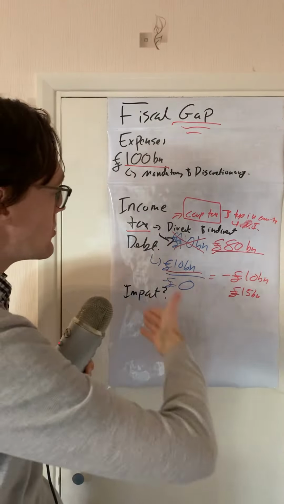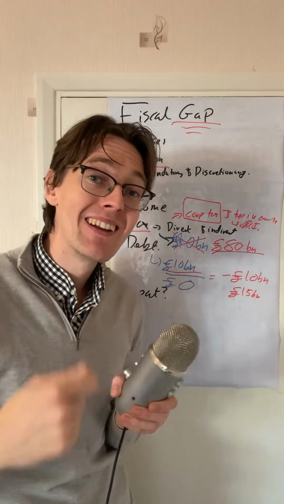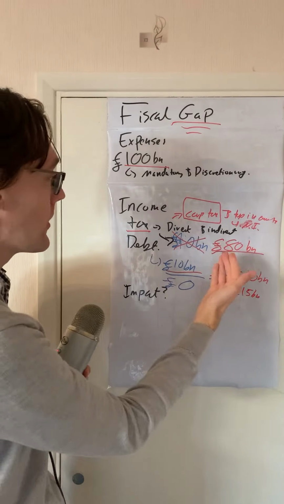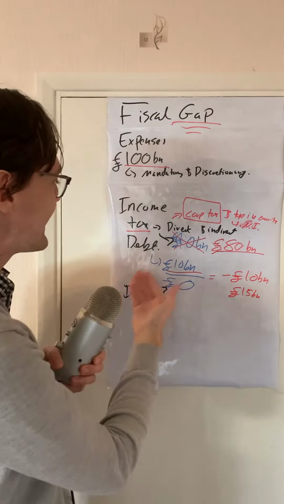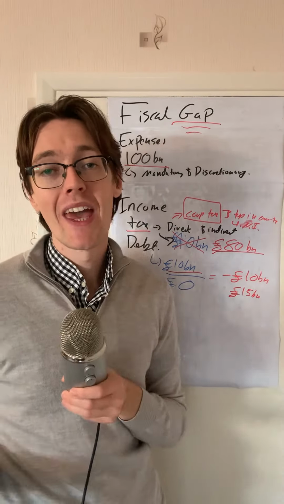So they may have to use a combination of all of these, but then spending cuts are very hard politically to get through Parliament and to get people to agree with. Additionally, tax rises, people don't want to see that. And debt can also lead to unsustainable debt in the long run. So in short, the UK is in a bit of a pickle.